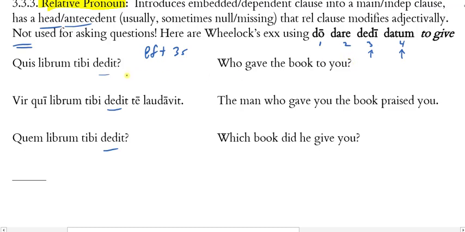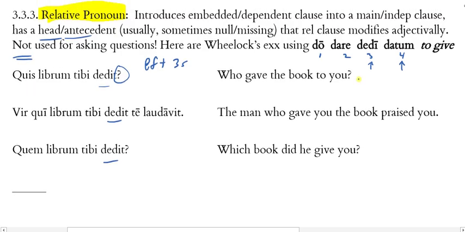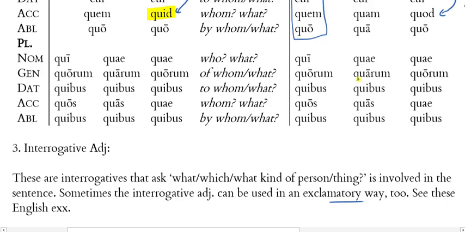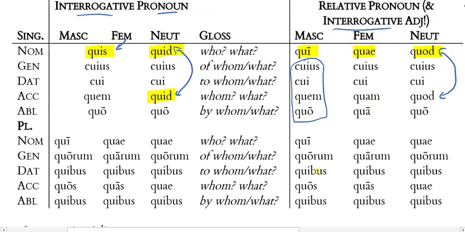Notice that I have a question mark here, and that is a real good signal that I'm looking at something interrogative when I see quis and not a relative pronoun. But there's another reason not to suppose that quis is a relative pronoun, and that is that quis is not a relative pronoun at all. If we go back to our list over here, notice quis doesn't show up over here on the right side. Quis only occurs here, right?